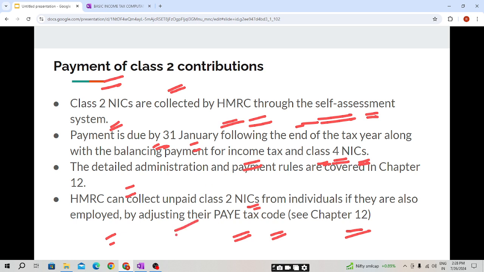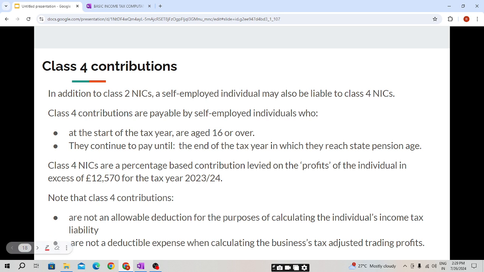No issues in this. So the due date is 31st January following the end of the year. We'll be covering it in our next chapter. No issues in this. Now students, we will be seeing the class 4 contribution.